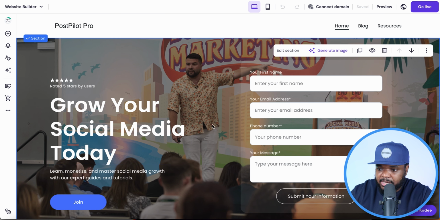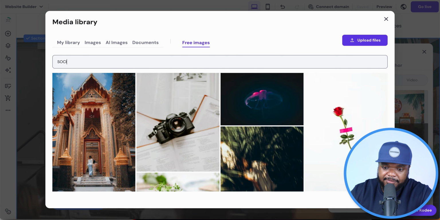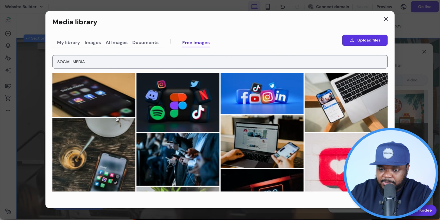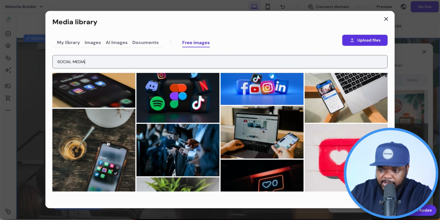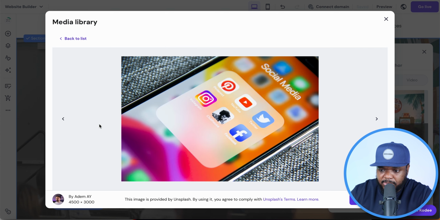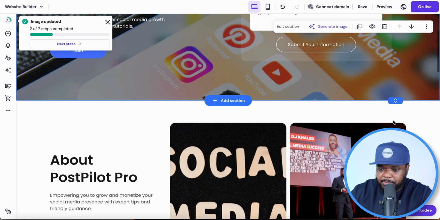Let's say if I wanted to change this background over here, I'm going to be able to click it just like this, click on edit section, then click on replace image, come over here to free images, and then literally type in something to do with social media. So we're going to type in this keyword and see what comes back. And if I want to change it to this one over here, all I need to do is just click into it, then click on add to page. And there we go. The background has now been updated.